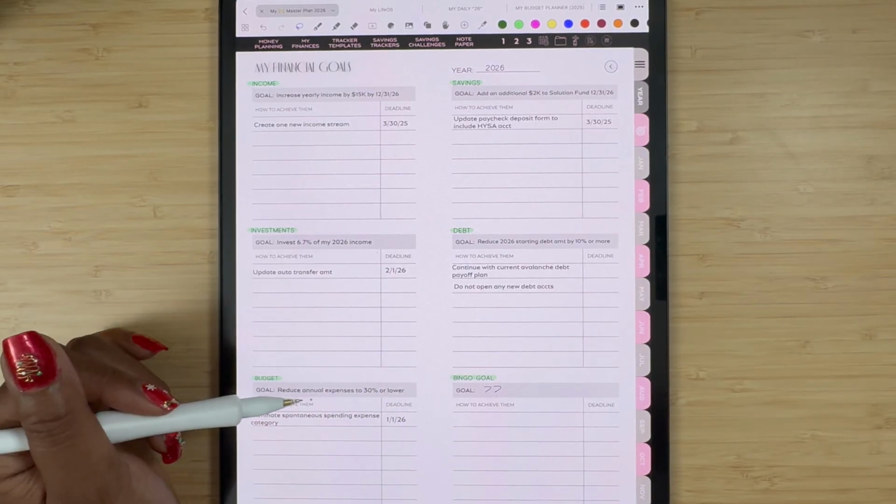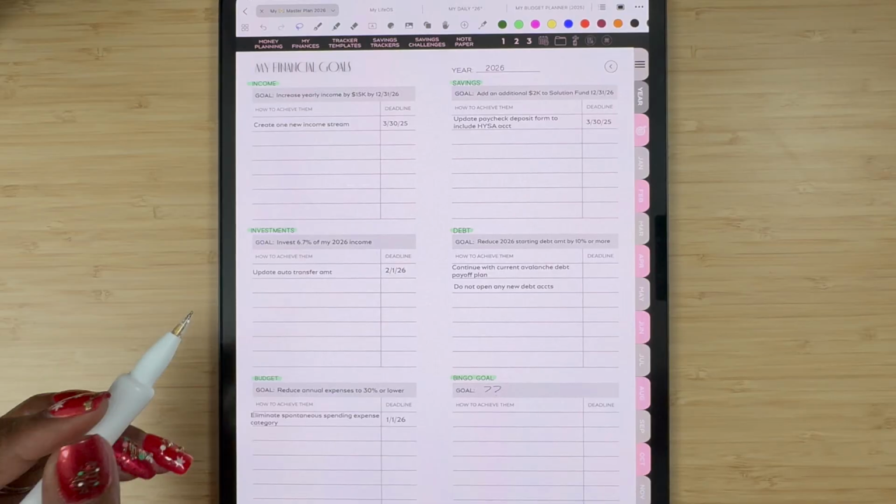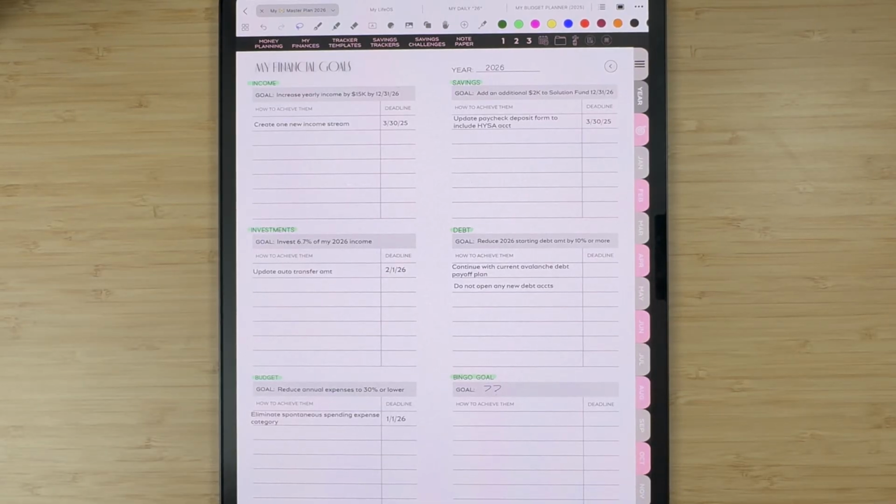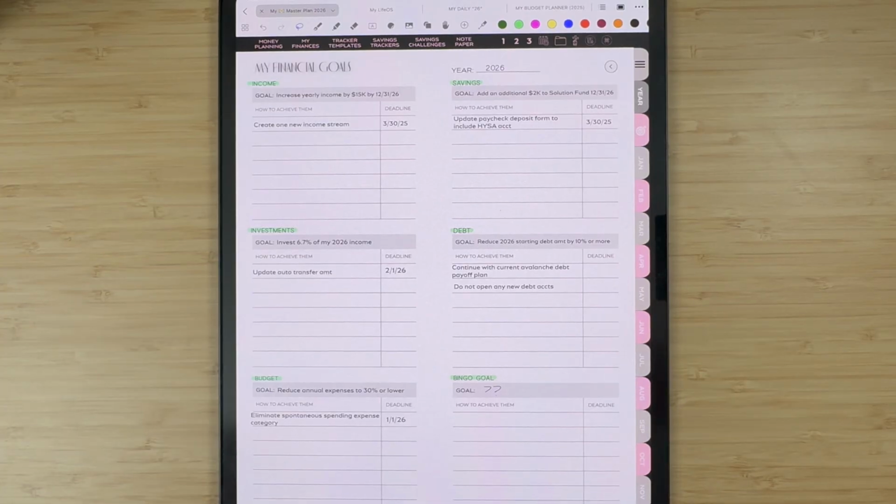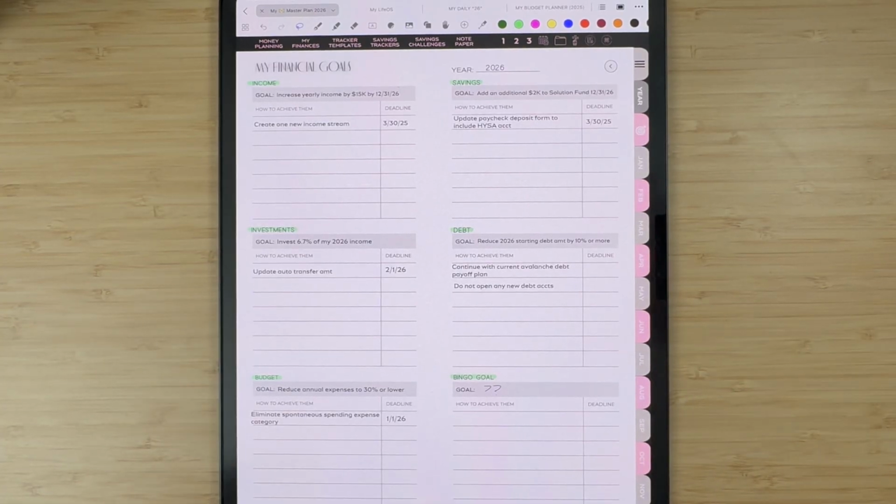And then for budget, I want to reduce my annual expenses to 30% or lower, because when you do your cash flow, 50% should be your fixed bills. Then you have 30% which should be your expenses, discretionary spending and stuff like that. And then if you have debt, you should do 10% towards your debt, and then 10% toward both investments and savings. So my expenses were above the 30%, which I didn't like at all. My bills were actually a little lower than the 50, but my expenses were higher. So I didn't like the way that category was looking.